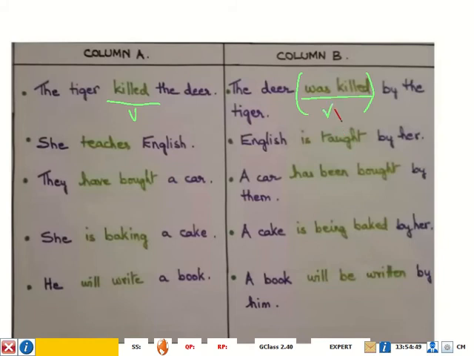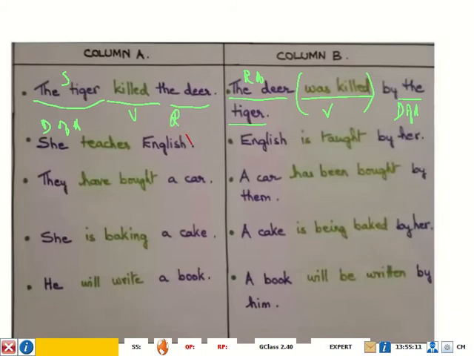And you will find that here the subject, DOA, doer of the action, which was the subject, has been shifted to the last part, and here you have the receiver of the action, which was here in the sentence in column A.